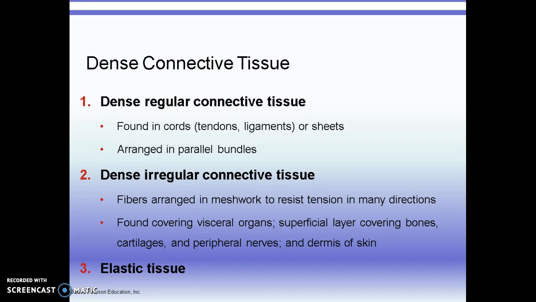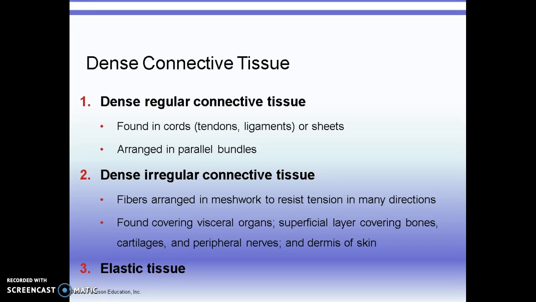Dense connective tissue is a very strong, white-appearing tissue. It is found in our tendons and ligaments. You may have had tendinitis at some point. A tendon connects your muscle to your bone. And this tendon is made up of mostly collagen fibers, that strong, very, very strong protein.